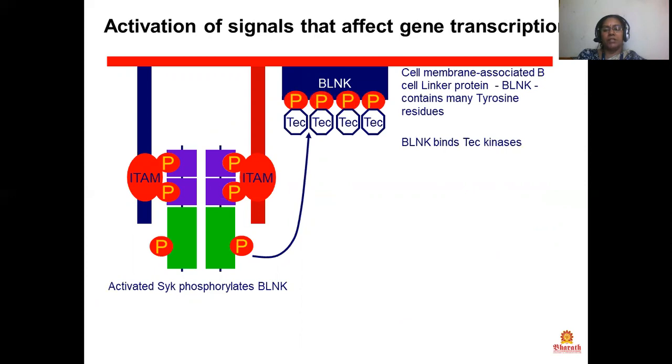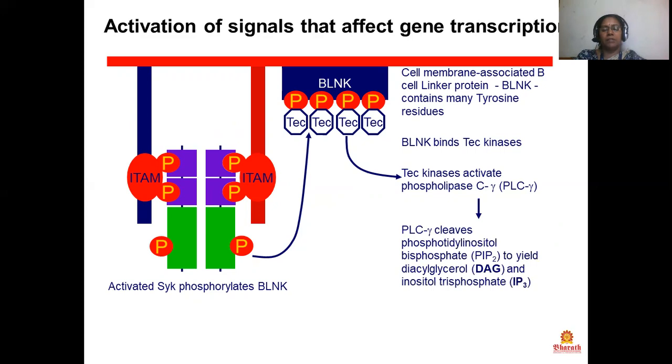The cell membrane associated B cell linker protein, BLNK, contains many tyrosine residues. BLNK binds TEC kinases. The TEC kinases activate phospholipase. Then activated SYK phosphorylates BLNK. Then PLC gamma cleaves phosphatidylinositol bisphosphate, PIP2, to yield diacylglycerol, DAG, and inositol triphosphate, IP3.